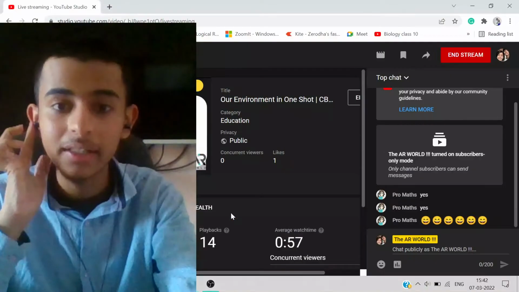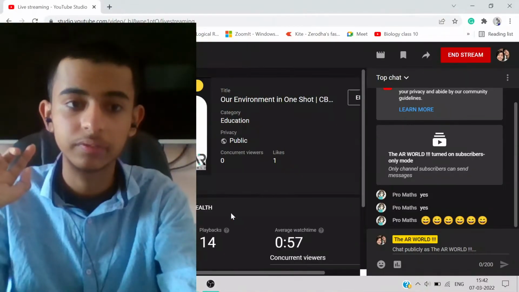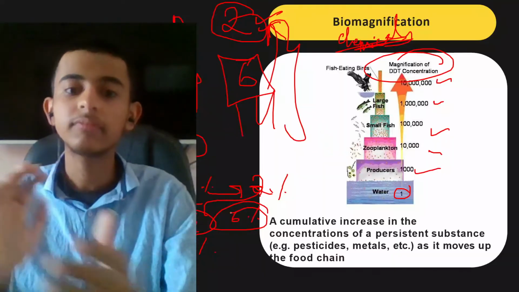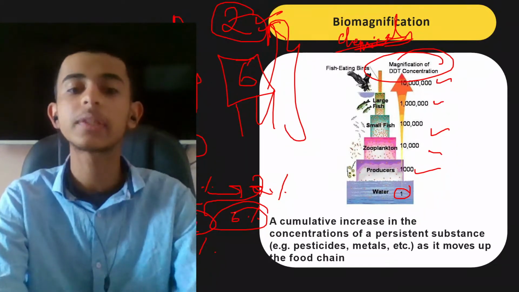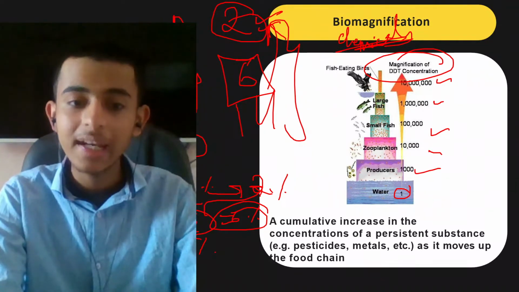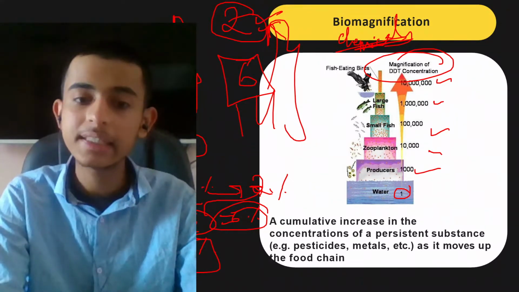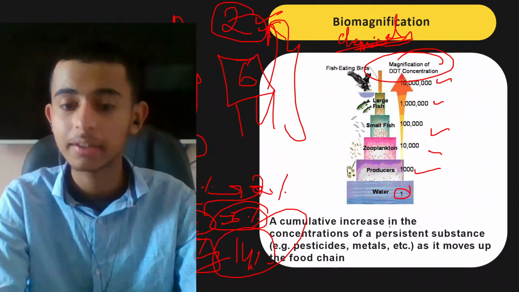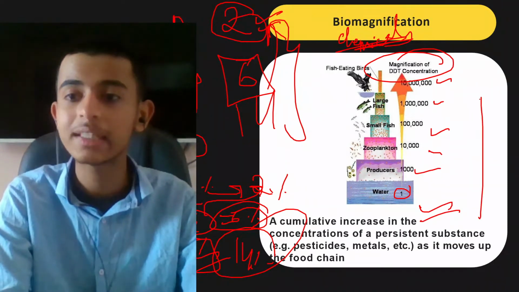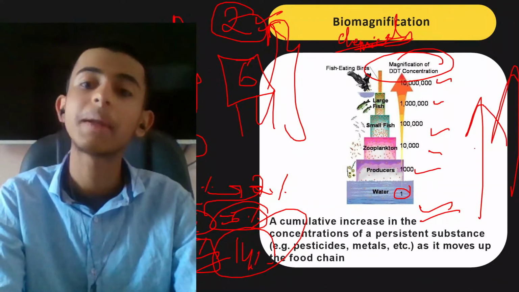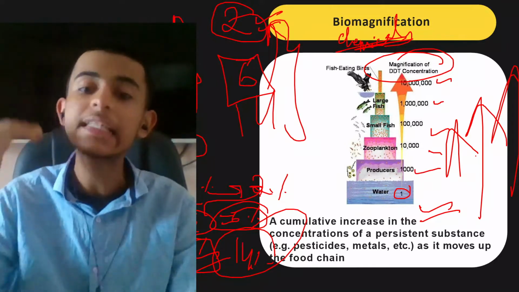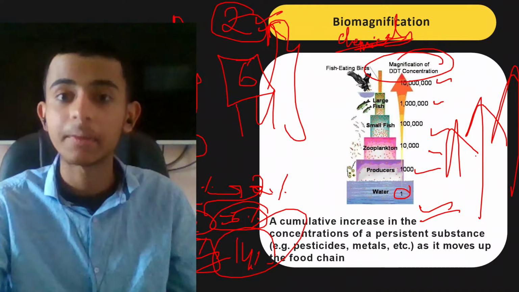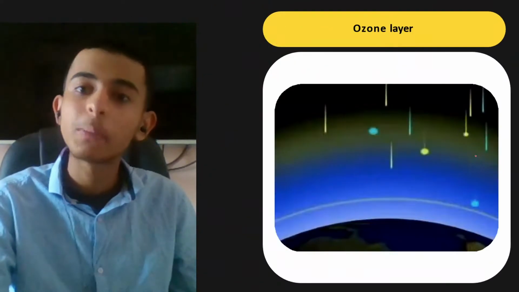Is there any doubt related to this? No, right? Fine. So in this way, it is going to increase. Now 6% is already there. The next organism has 8% of chemicals, DDT concentration. So 6 plus 8, 14% now. So at successive trophic levels, the chemicals and toxic substances are increasing, like pesticides or persistent substances, you can say. Okay, this is known as biomagnification.